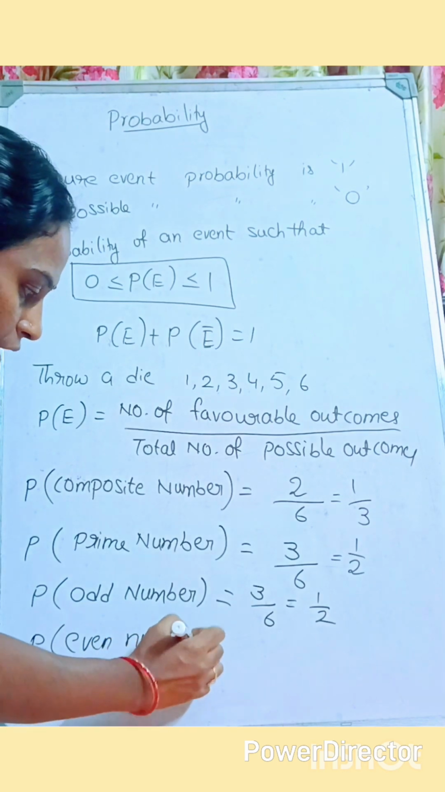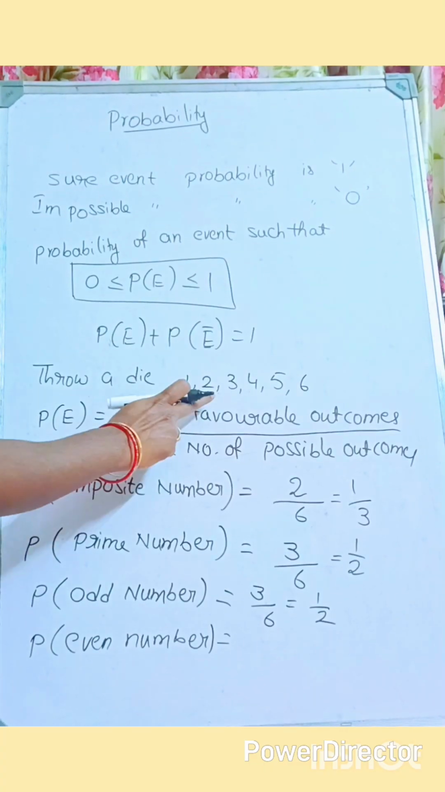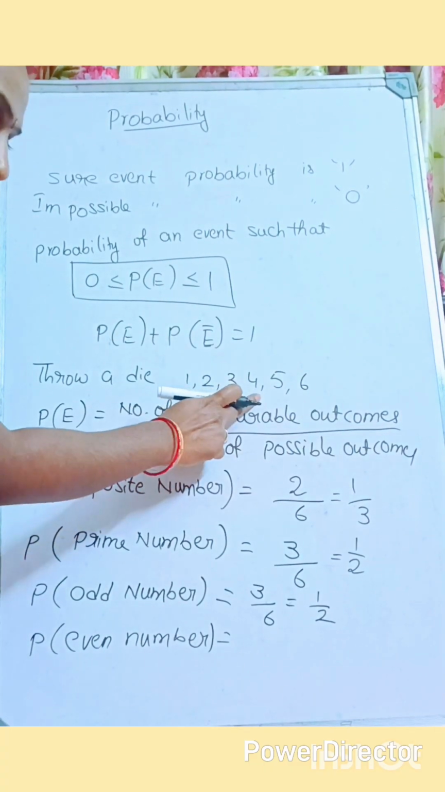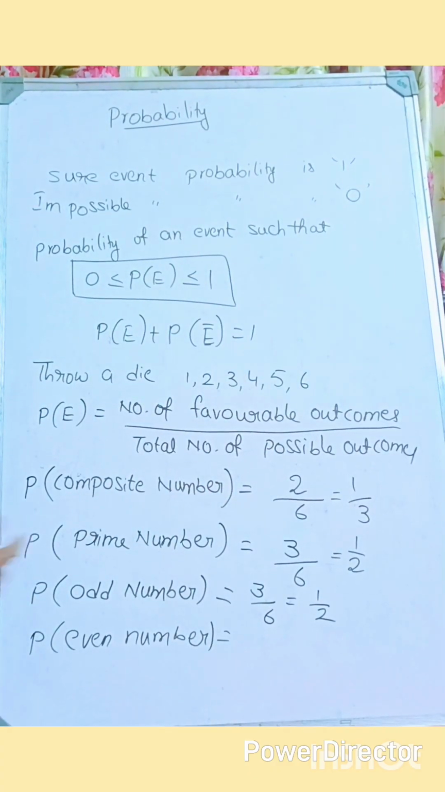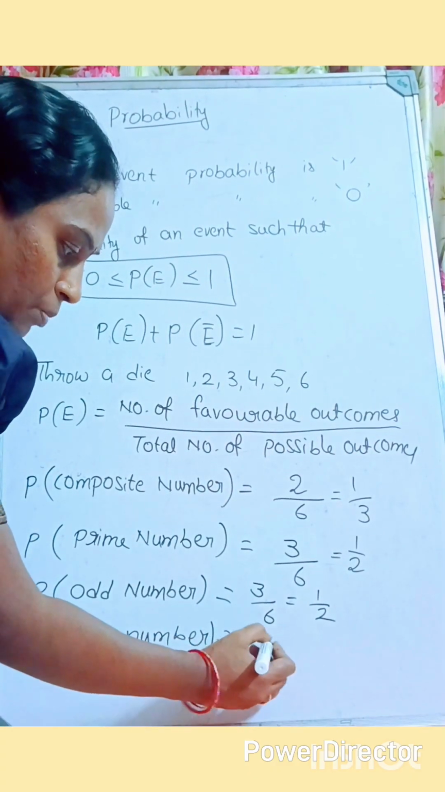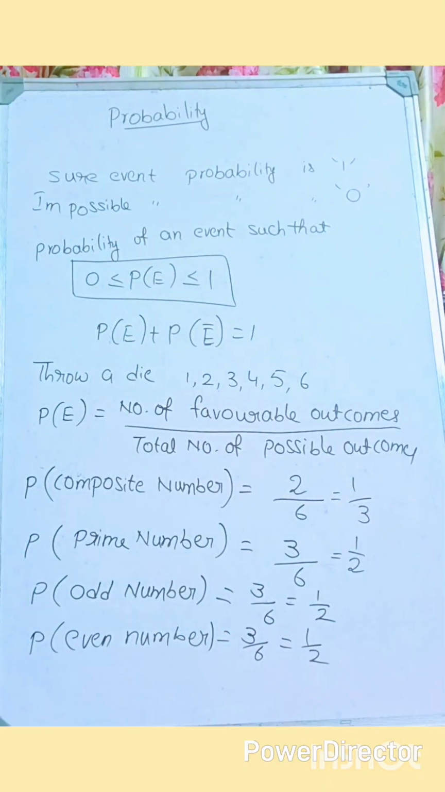Probability of an even number. So in this, how many even numbers do we have? 2 is an even number. Yes. 4 is an even number. And 6 is an even number. Yes. So 3 even numbers are possible. 3 by 6, that is equal to 1 by 2 here.